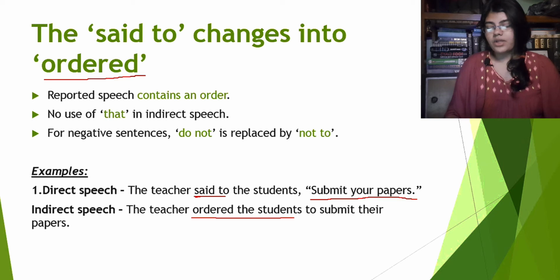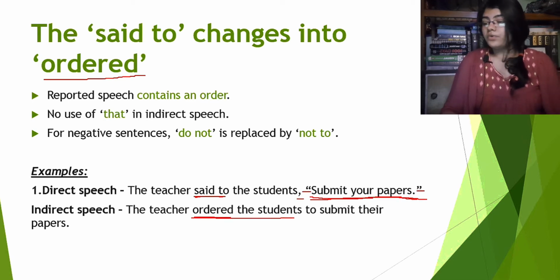What's happening here? First of all, the said to will be changed into ordered because the reported speech contains an order. Now, we will omit the comma and the inverted commas. Now we will put a to here, right, as we already saw in the rules. Now we will write submit their papers.